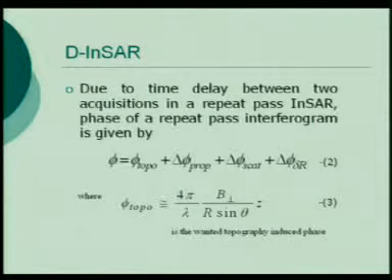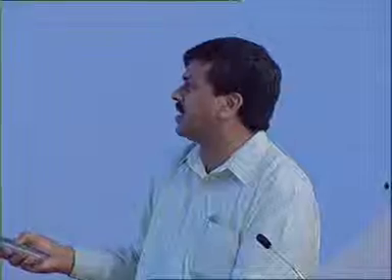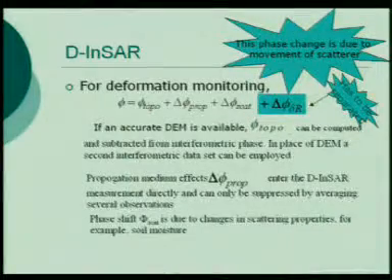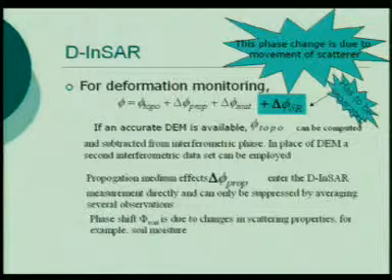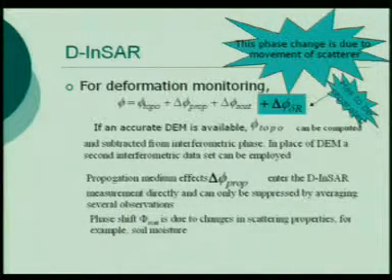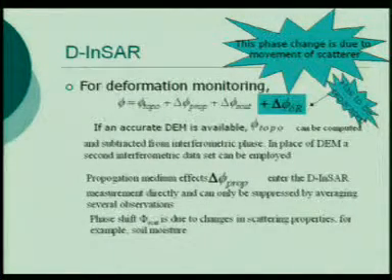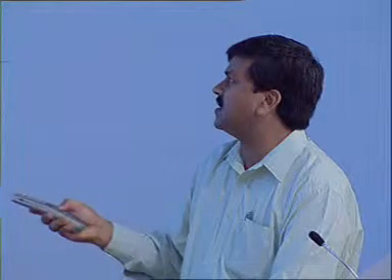We have phase change due to the topography, due to the scattering, due to the delta R. So the most important thing is, because the roughness is already there, how we can remove these things. This is also a very interesting task, and we are very much interested to know the actual changes due to any earthquake or any landslide or any subsidence. So we are very much interested to do this.